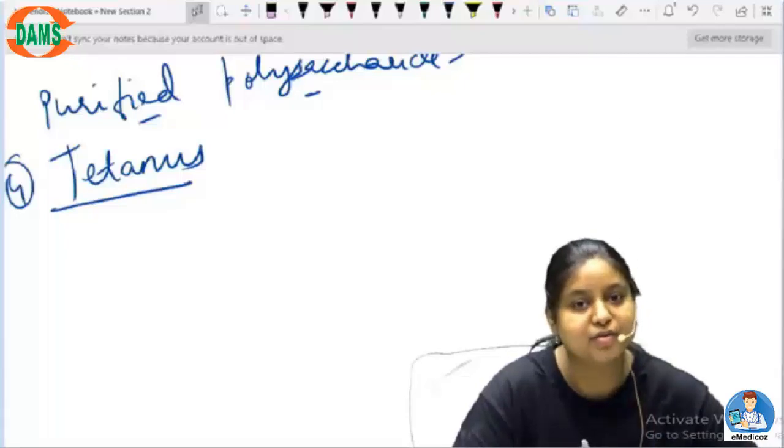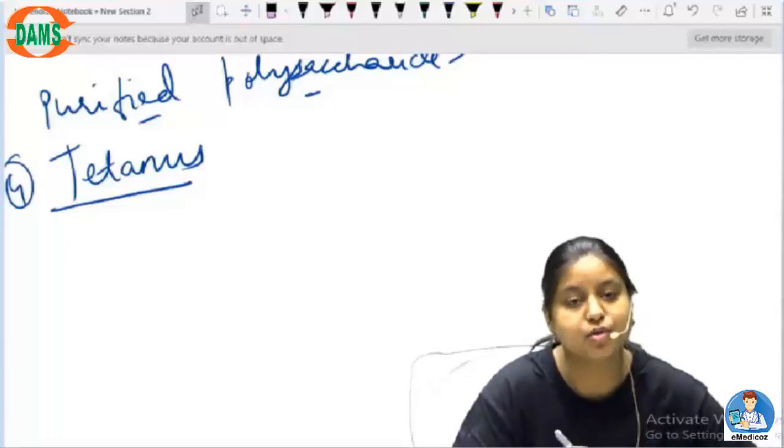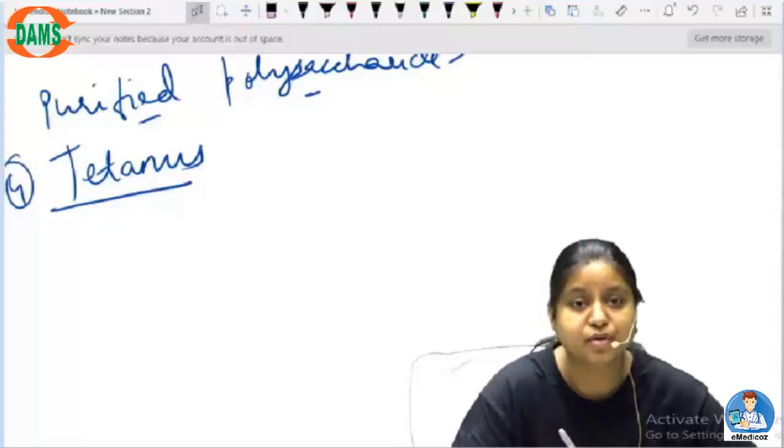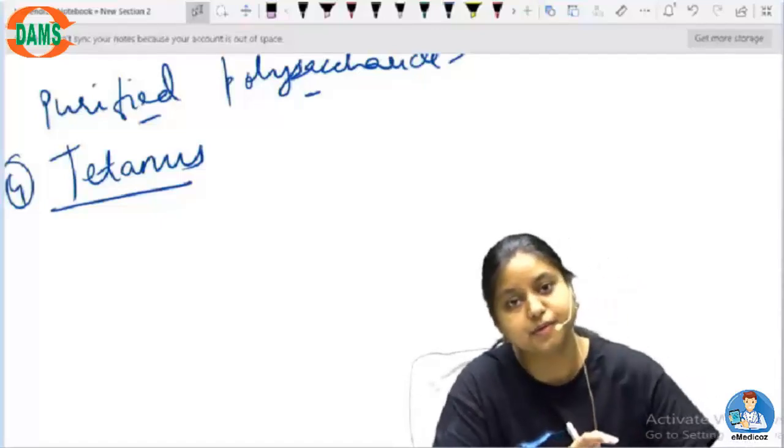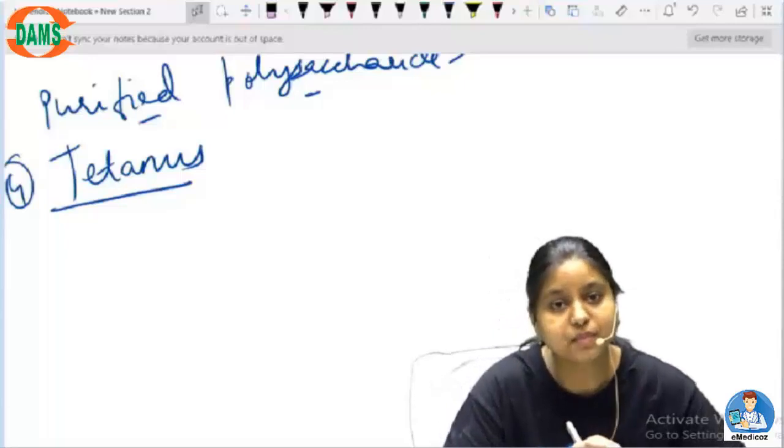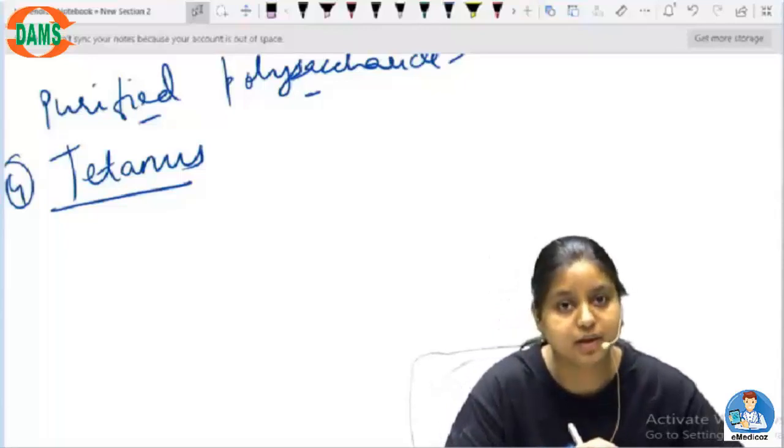So wherever you are going outside, if you have got a road accident, or if you have been hit by a rod, or if you have just got a scratch and it is laden with soil, it is very important for you to get a tetanus shot, because these tetanus bacteria are present in soil and iron rods.